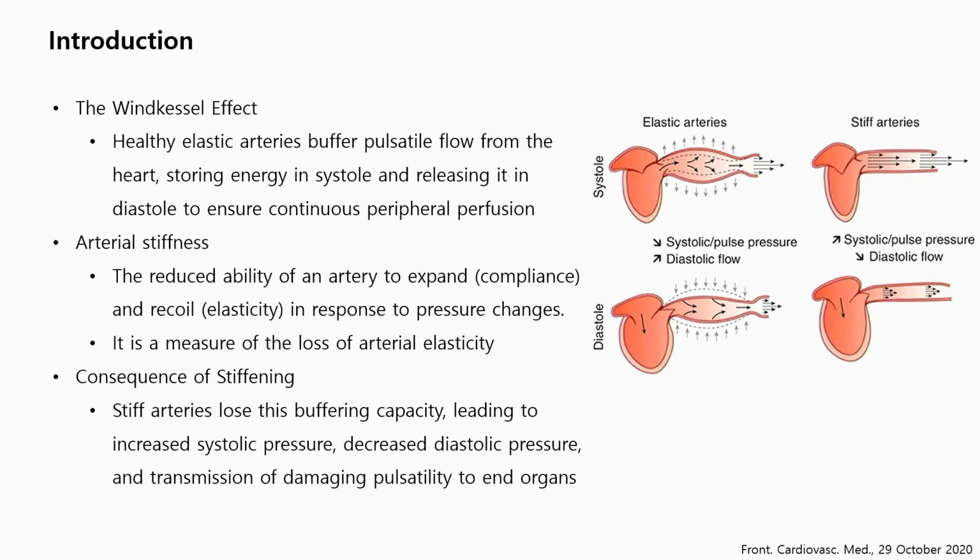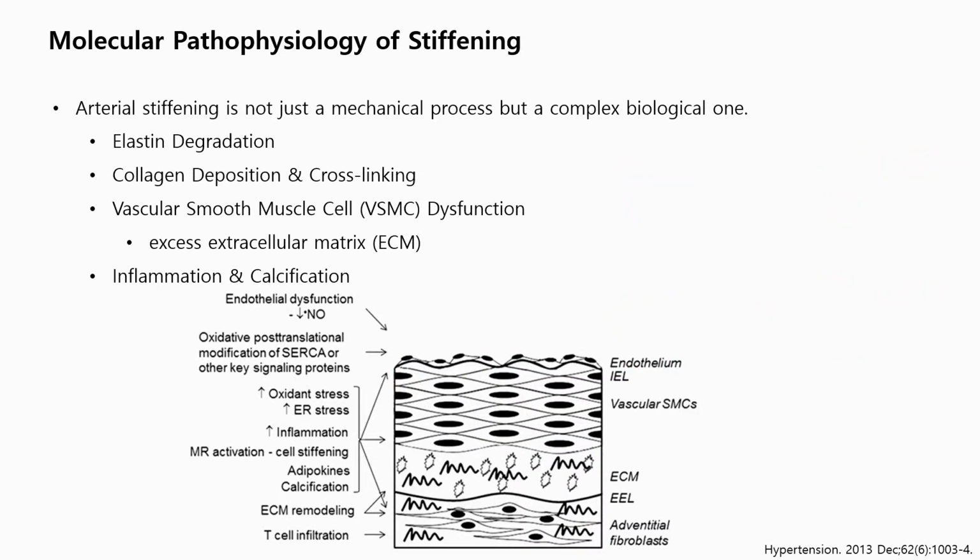And with arterial stiffening, this buffering capacity is lost, finally resulting in higher systolic pressure, lower diastolic pressure, and increased pulsatile load to the end organs. Stiffening is not merely mechanical; it's a biological process involving elastin degradation, extracellular matrix changes, vascular smooth muscle cell phenotypic switching, chronic inflammation, and calcification, like this.